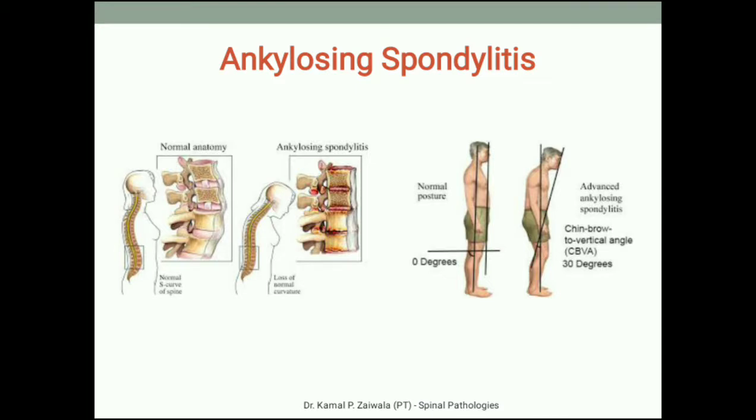Ankylosing spondylitis is a rare type of arthritis that causes pain and stiffness in the spine. Ankylosis means fused bones or other hard tissue, whereas spondylitis means inflammation in the spine or the vertebrae.